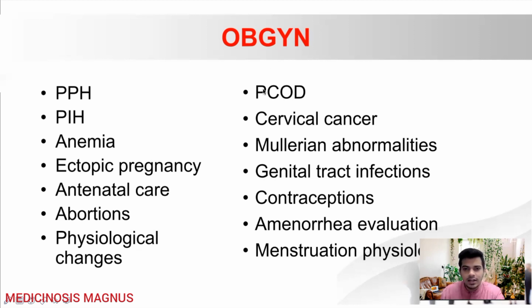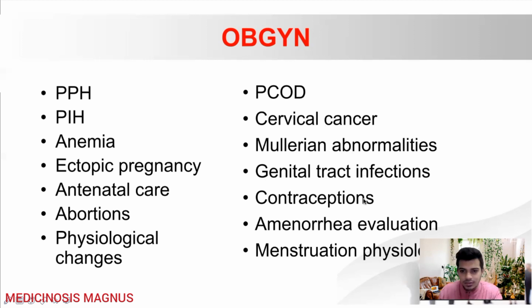Then in gynecology, if you see, mainly they are asking about polycystic ovarian disease and criteria for diagnosis and mainly the treatment. Okay. Then cervical cancers are always important questions, and staging of cancer, types of, what are the treatment done, all those things. Then the Mullerian abnormalities, the unicornuate uterus, bicornuate uterus, those things are asked. Then genital tract infections, PID, or trichomonas, bacterial vaginosis, all those things are covered.